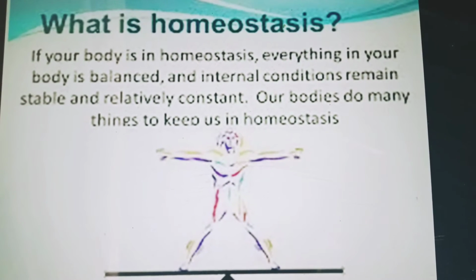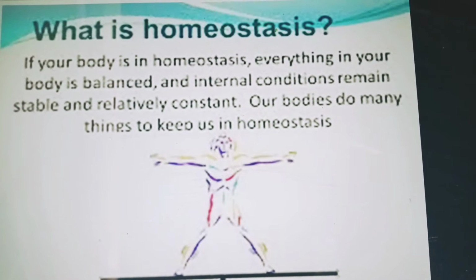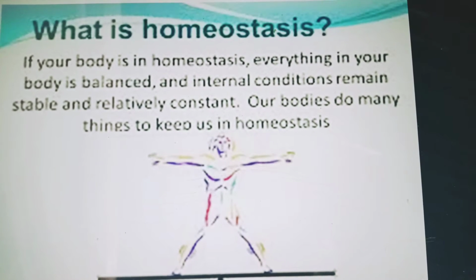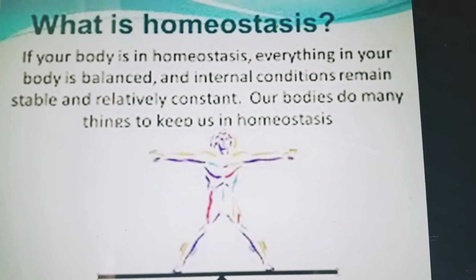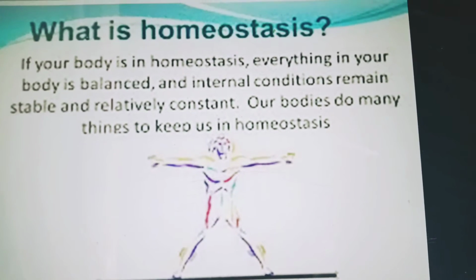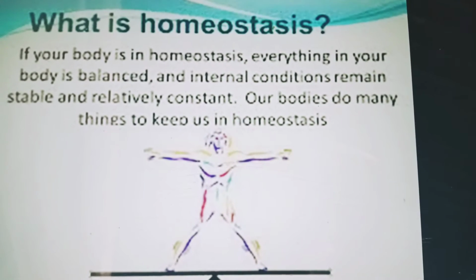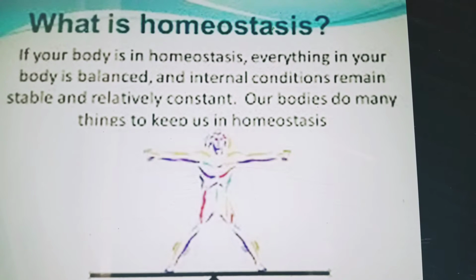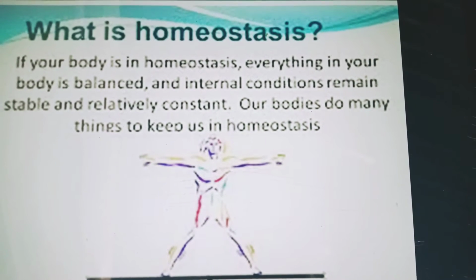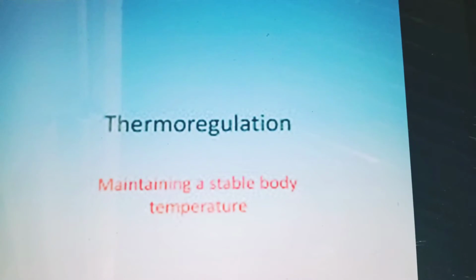So homeostasis is to maintain the internal conditions, relatively constant and stable, of the body. Our bodies do many things to keep us in homeostasis.